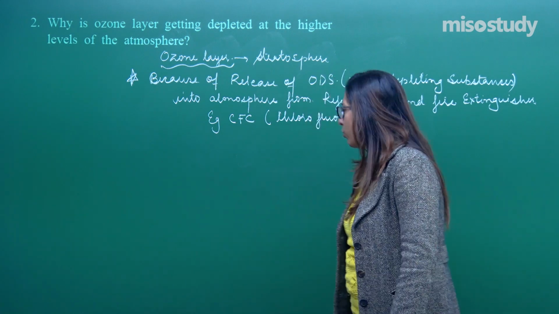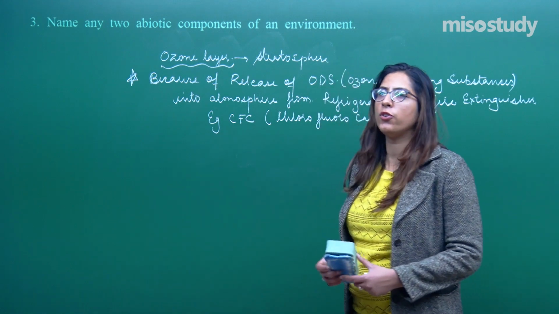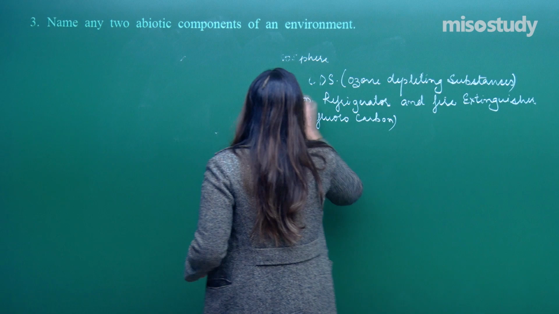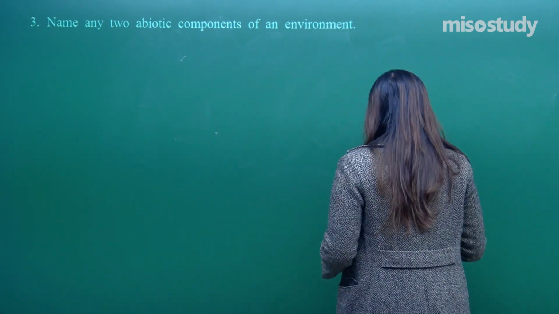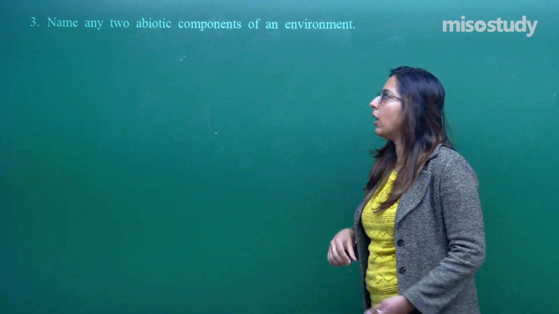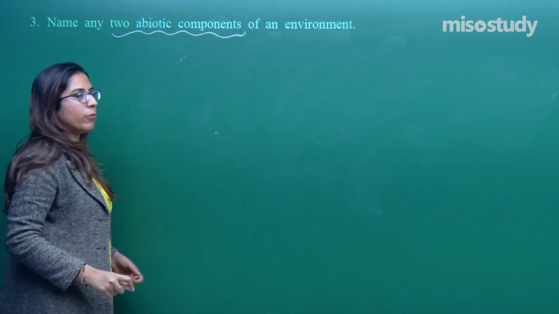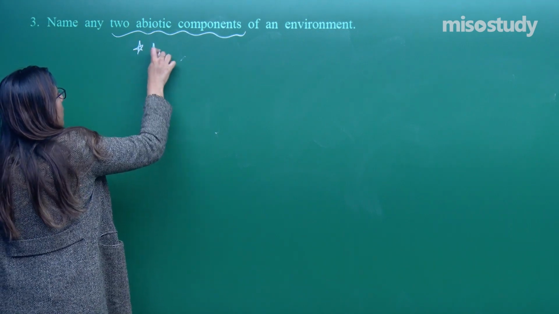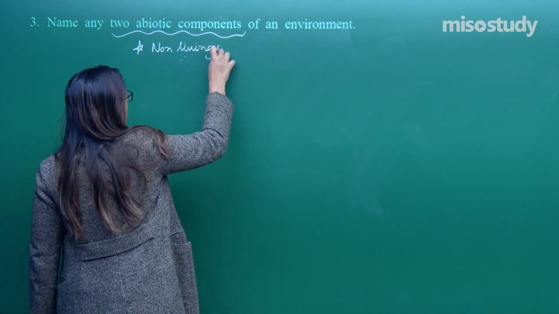Let's move on to the next question, question number 3. Again, question number 3 is of 1 mark and it is again a direct question from your NCERT. Name any 2 abiotic components of environment. Now, listen very carefully. Here they have mentioned the abiotic component, another name for which is non-living component.